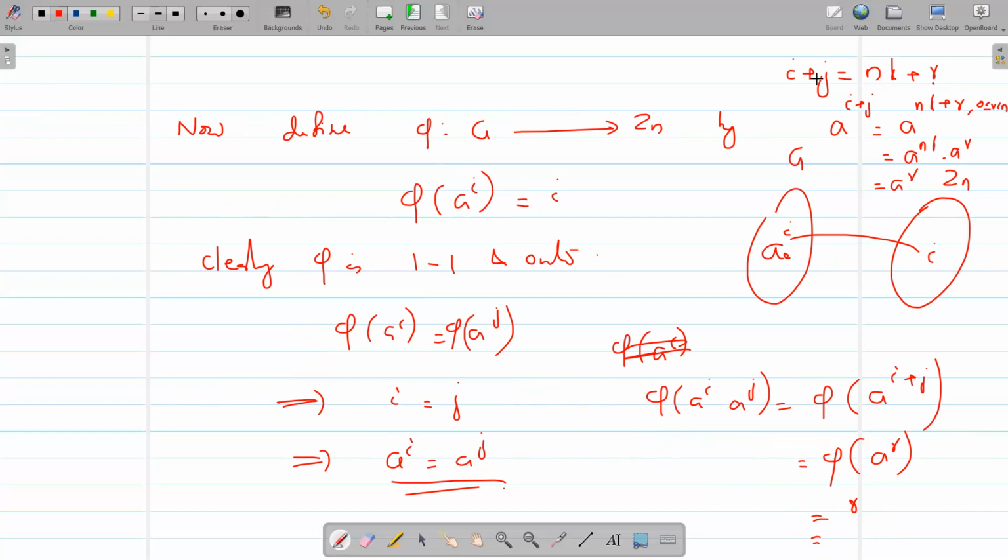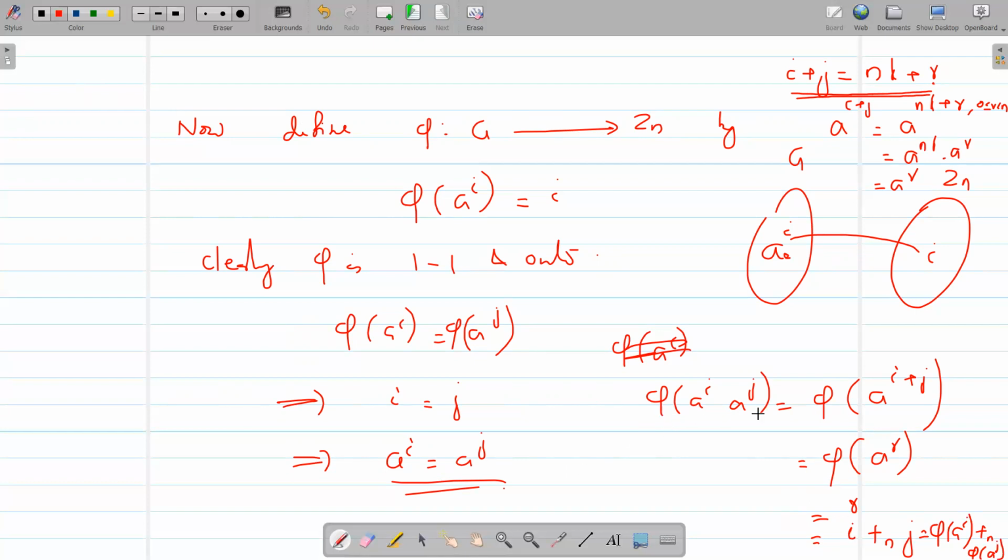Clear? r is the least positive remainder obtained when i plus j is divided by n because of this formula. So this is nothing other than, അതിനെ നമ്മൾ എഴുതുന്നത് ഇങ്ങനെയാ. The least positive remainder obtained when i plus j is divided by n, that is i plus n j, and this is nothing other than phi of A raised to i, addition modulo n phi of A raised to j.